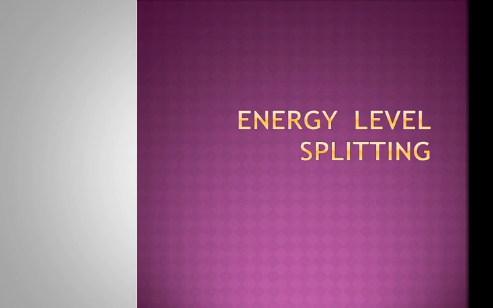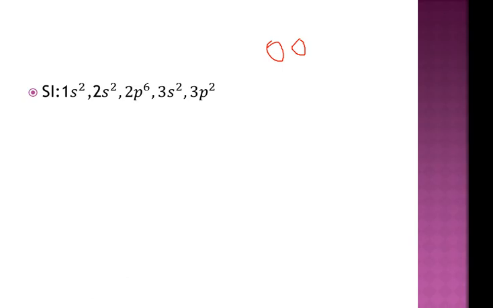Hello everyone. Today we are going to study the energy level splitting, that is, how the conduction band, valence band and forbidden band are formed in semiconductors. In order to understand this, we are taking one semiconductor material, that is silicon.